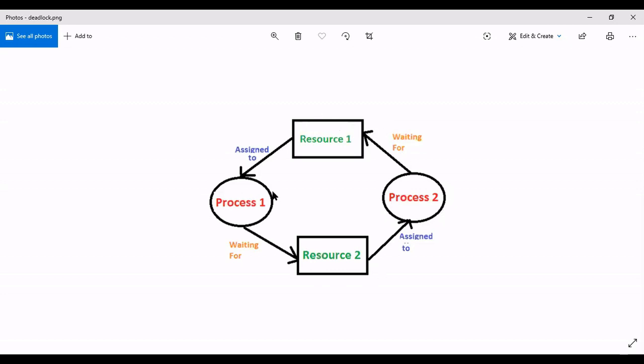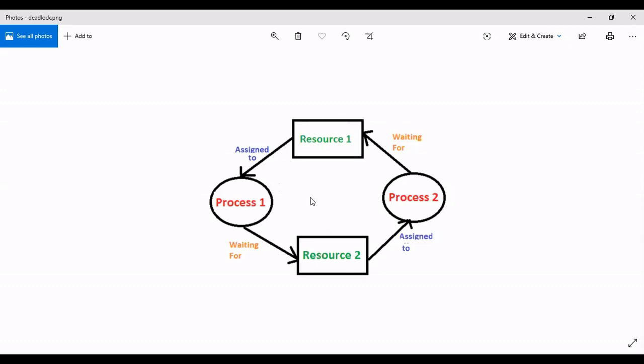And the third condition is what? Mutual exclusion. R1 cannot be shared with both processes. If it is shared, then the circular wait will be broken. Let R1 be shared with this and this also, it means this waiting-for arrow will be broken. So there will be no circular wait. Or similarly, if this is also given to process 1, then this arrow will be broken.